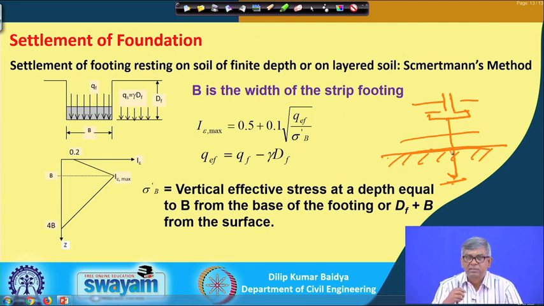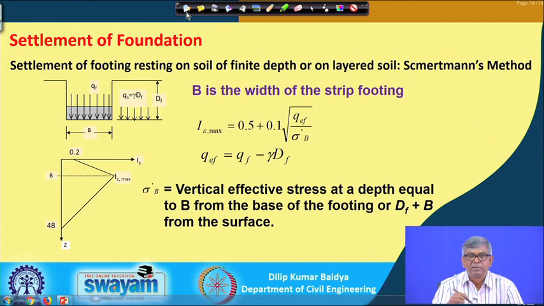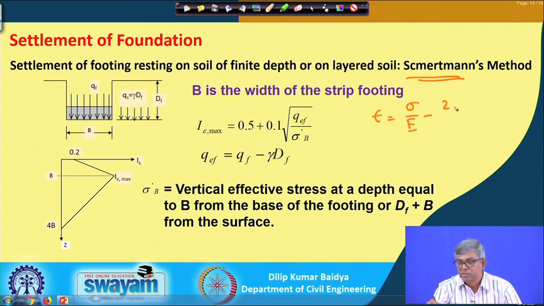So, to find out the settlement of a footing resting on a finite layer of soil or resting on multiple layers of soil, we have to use some other method, some other technique, and that technique is suggested by Schmertmann. This is the name of the person who has suggested this method, and I have shown that epsilon equals sigma by E minus 2 mu by E into sigma r.